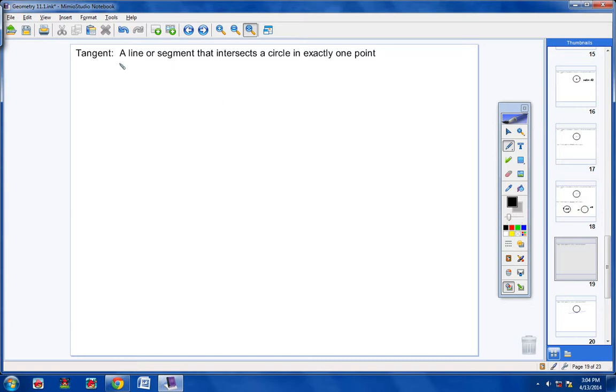This tangent here is a line or segment that intersects a circle in exactly one place or one point. A tangent is a line or segment that intersects a circle in exactly one point. Please copy this in your notes. Here's a picture of that.